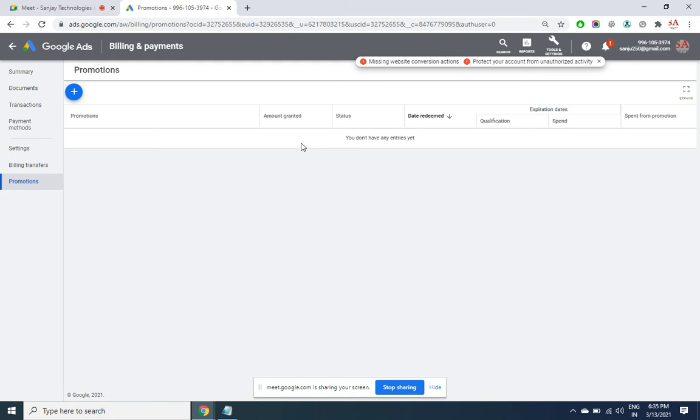Then the expectation of the person is less, and in the demo, even if you satisfy him a bit, there's a high chance of conversion. Yes, maybe a few clicks will come, maybe a few admissions will come, but the risk is minimum. With that ad, if you don't make money, then you will not make money with any ad. And over that, you are getting this promo code. That means your cost per acquisition is going to go down by at least 50%.